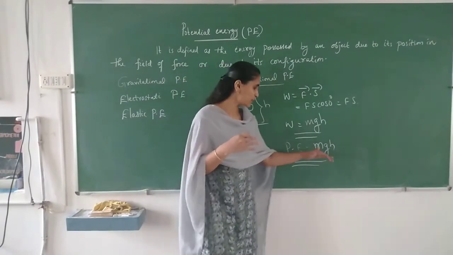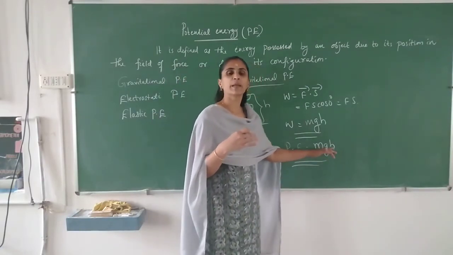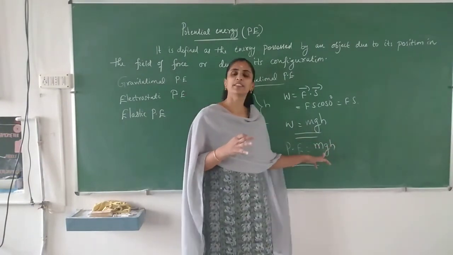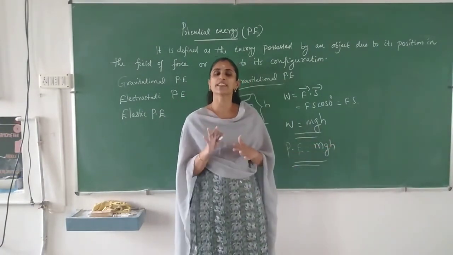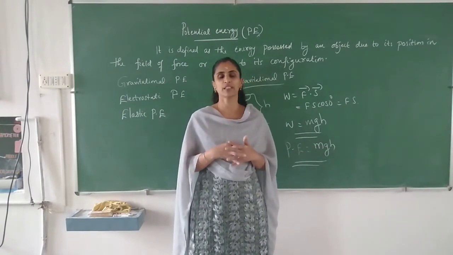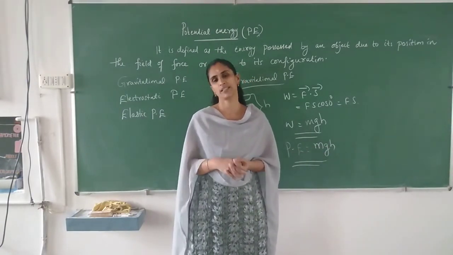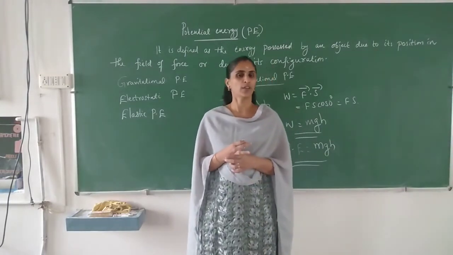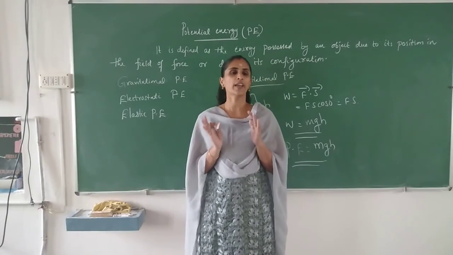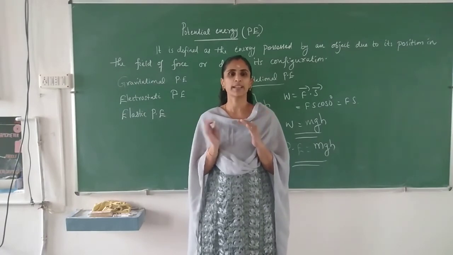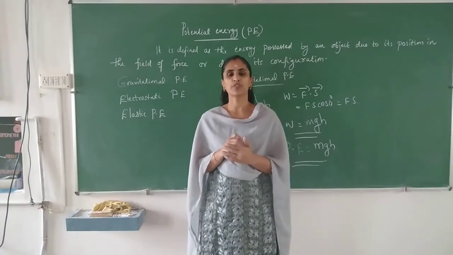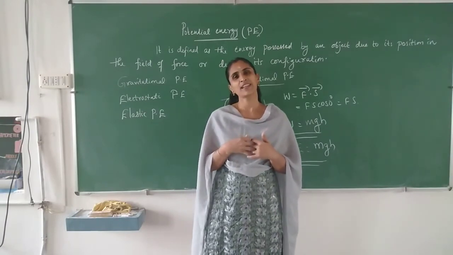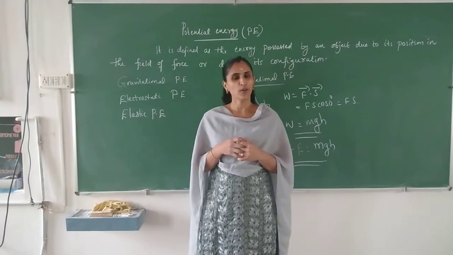So gravitational potential energy is given by mgh, and in problems you have to substitute g as 9.8. If it is given in the problem as 10 meter per second square, you can take it as 10 meter per second square. Otherwise, you have to take it as 9.8. Is it clear? So today we discussed what is meant by energy, and the two types of energy: one is kinetic energy and another one is potential energy. I hope all of you understand.